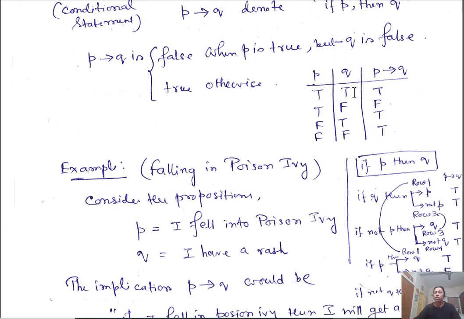All the cases are true except when P is true but Q is false. That case cannot occur; that is false. Both are false statements, therefore the implication must be true.